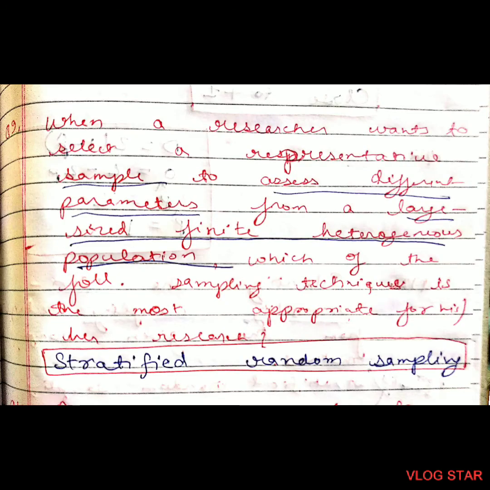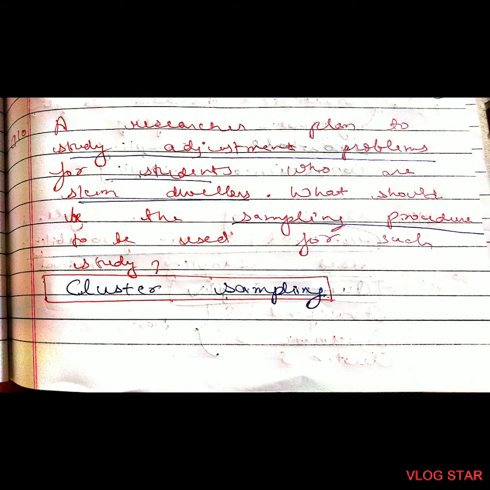Question number 9. When a researcher wants to select a representative sample to assess different parameters from a large-sized, finite heterogeneous population, which of the following sampling technique is most appropriate for his or her research? So he will be using stratified random sampling. 10th question. A researcher planned to study adjustment problems for students who are slum dwellers. What should be the sampling procedure to be used for such study? It should be cluster sampling.